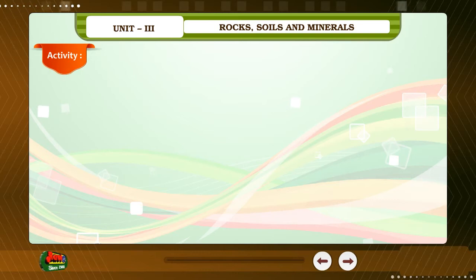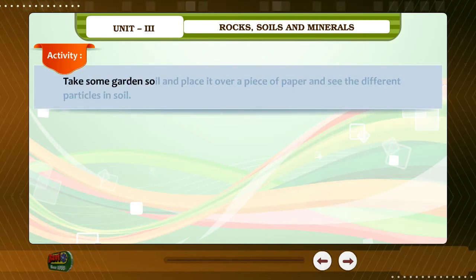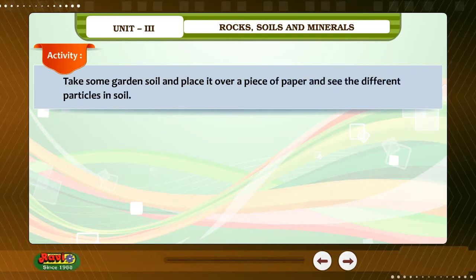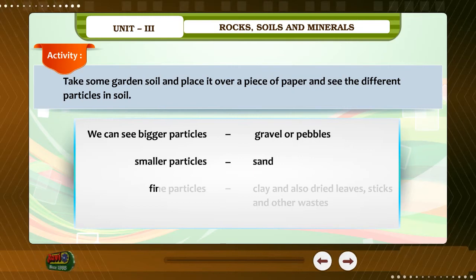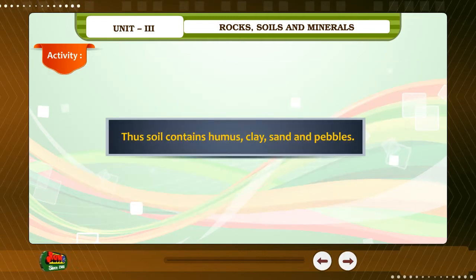Activity. Take some garden soil and place it over a piece of paper and see the different particles in soil. We can see bigger particles, gravel or pebbles, smaller particles, sand, fine particles, clay, and also dried leaves, sticks, and other wastes. Thus, soil contains humus, clay, sand, and pebbles.